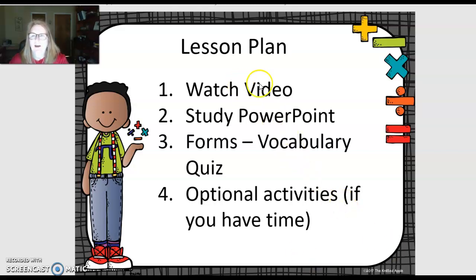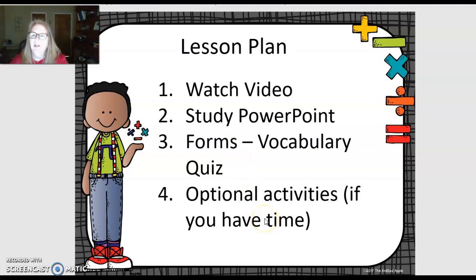So here I have your first page of your PowerPoint. This is the video that you're watching right now. And then I'm asking you to please go study your PowerPoint, which I'm going to go through with you in just a minute. And then after you've studied your PowerPoint and you feel good about your vocabulary words, then you can go take your vocabulary quiz on forms.